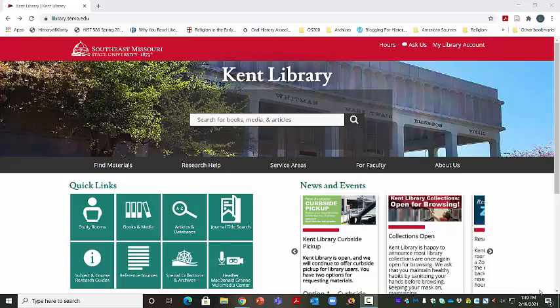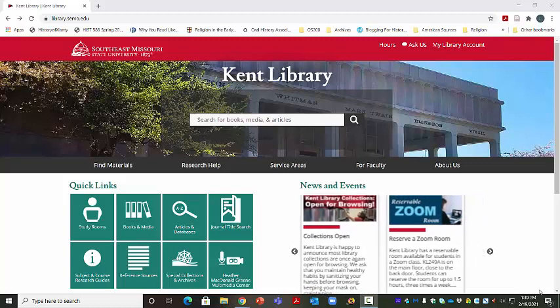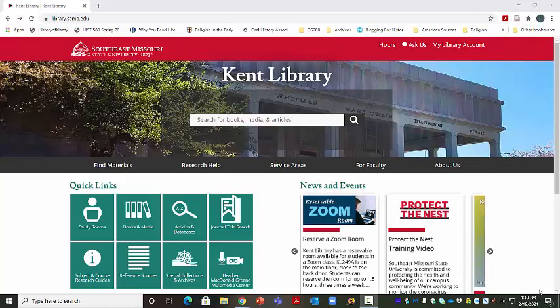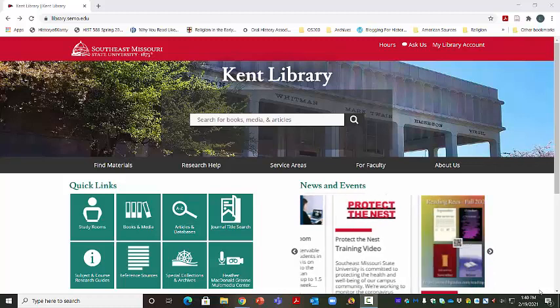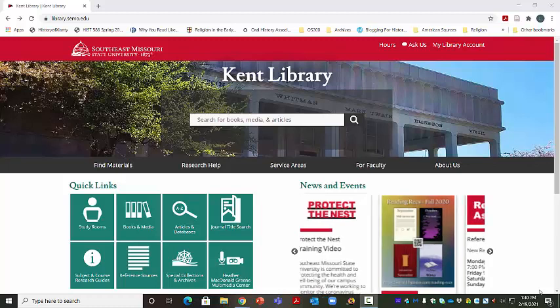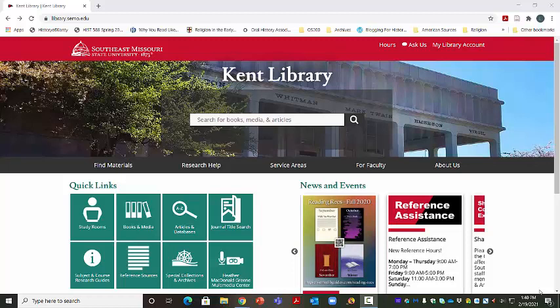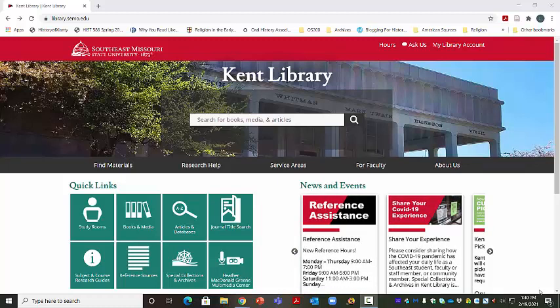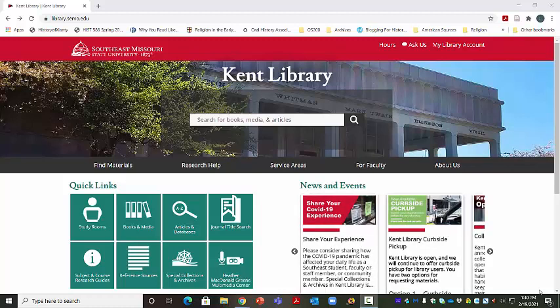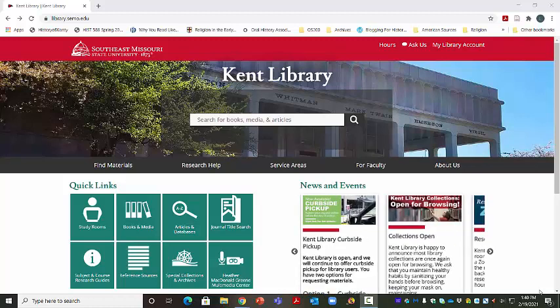Sometimes in our research, we discover that we need a book that isn't held at Kent Library. If that is the case, we can still get a copy of that book. We can do that through Mobius, which is a consortium of libraries across Missouri that agree to share books with their users. The way you know if a book is not available to you through Kent Library is by first searching through the Kent Library catalog.